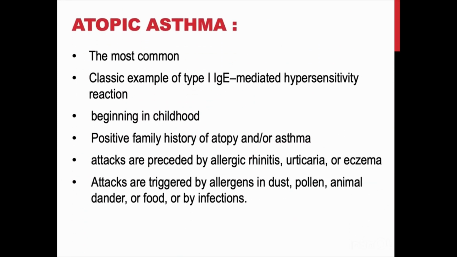The first and the most common type of asthma is atopic asthma. It's considered a classic example of type 1 IgE-mediated hypersensitivity reaction. It usually begins in childhood. A positive family history of atopy and asthma is common. The onset of asthmatic attacks is usually preceded by allergic rhinitis, urticaria, or eczema. Attacks may be triggered by allergens in dust, pollens, animal dander, which is the material shed from the animal feather, food, and/or infections.